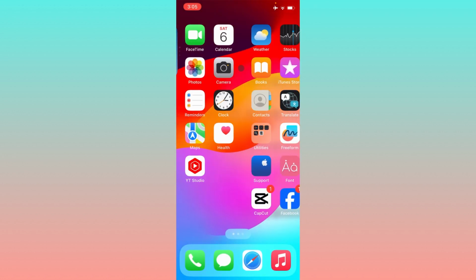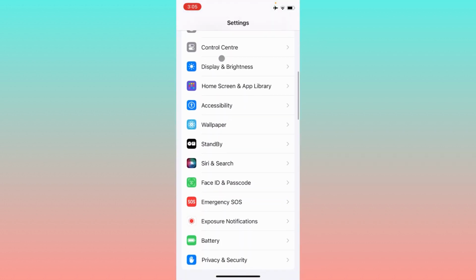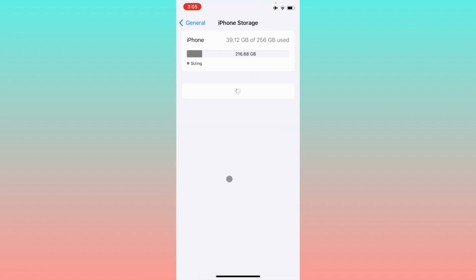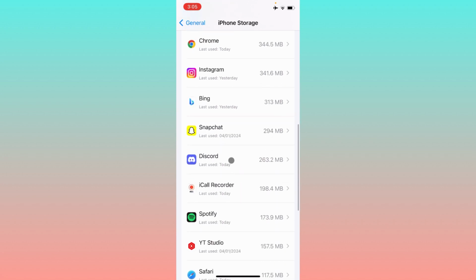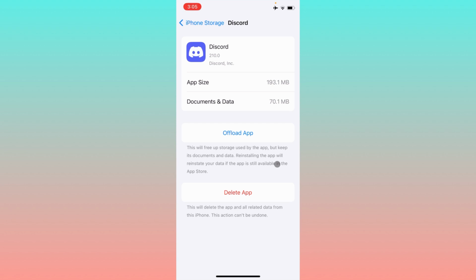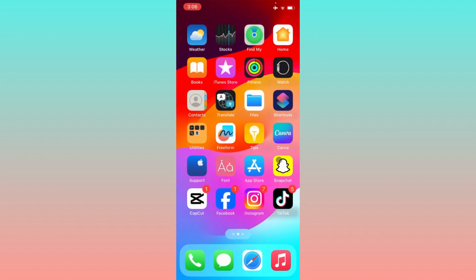So guys, if still not fix your problem, you have to open your settings, scroll down, click on general, and guys, click on iPhone storage, and after this you have to click on the option that is Discord app. You will find it, click on this one, and guys, you need to offload your app, and after doing offload you need to reinstall again and log in again to your account, and guys, after this your problem will be fixed.